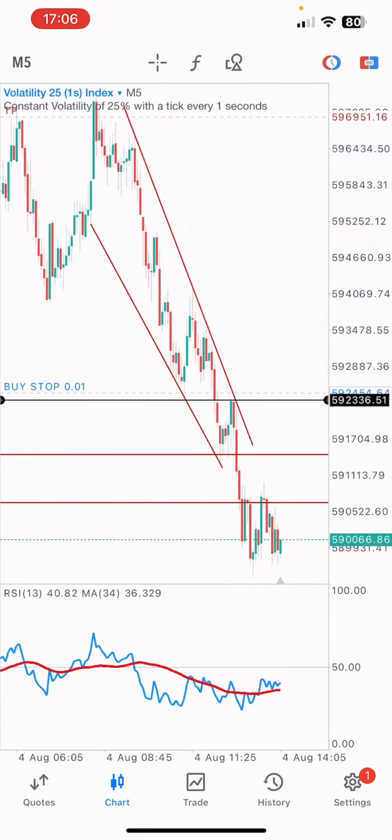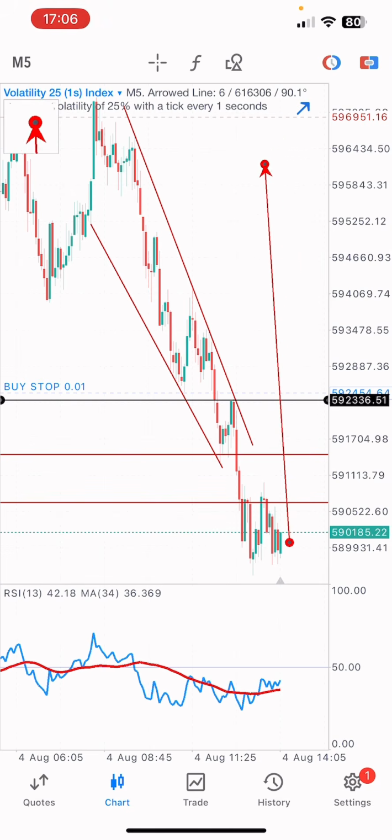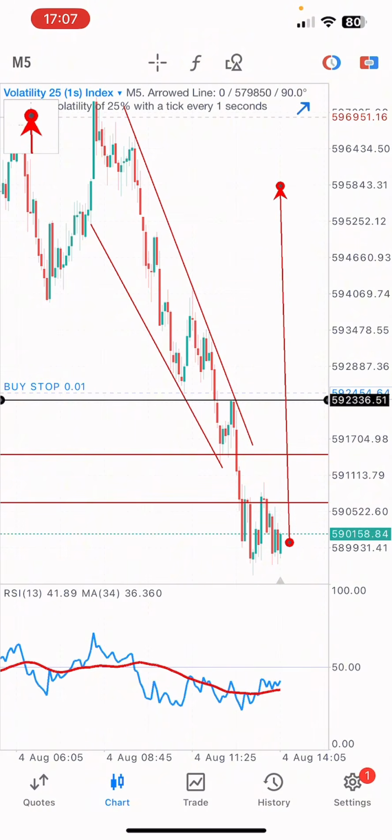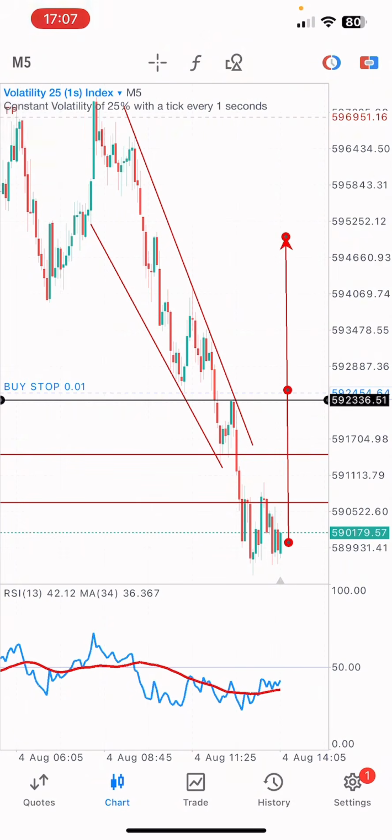If the price continues to pump up, it moves up and it reaches here, this is our order, we are going to enter, and we are saying the market is going to go up. So if the market continues to go up, this is our take profit. Yeah, we are going to make money. If it hits our take profit, then we are going to move out of the trade. But in case this trade is triggered and the market moves down, we are going to lose money.